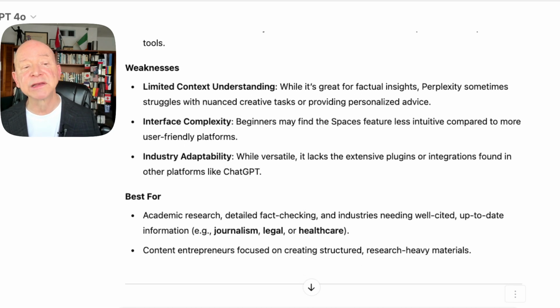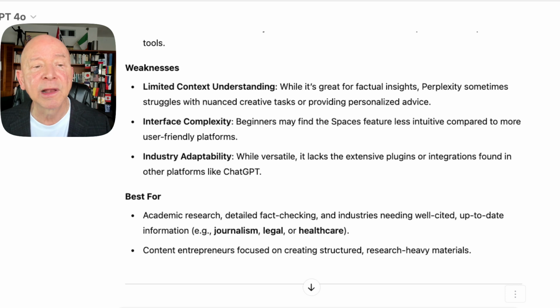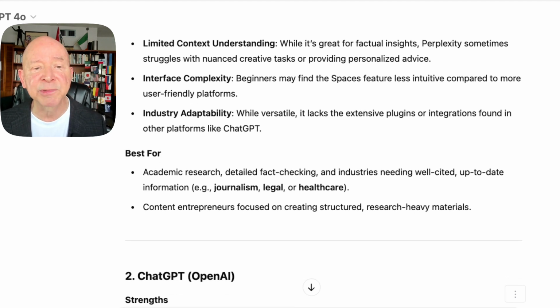And over here we look at the weaknesses that it says from ChatGPT. Well, it's got limited context understanding. Okay, I'll give it that. And interface complexity. Beginners may find the Spaces feature a little bit less than intuitive. Okay, that could be. It means it's going to have a little bit more capability. You'll need to study it just a little bit longer. And industry adaptability. While versatile, it lacks the extensive plugins or integrations found in other platforms like ChatGPT. And I would have to agree with that. You've got a little bit more possibilities with ChatGPT, with their GPTs and the agents that we're moving toward. We're not there yet with all of this, but it's going to be there probably first on that.